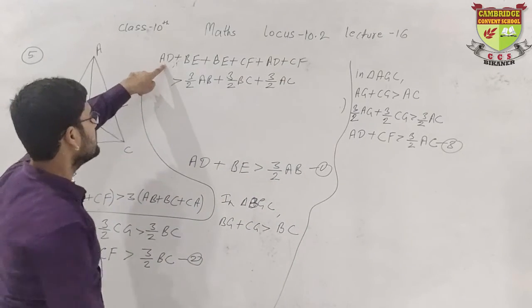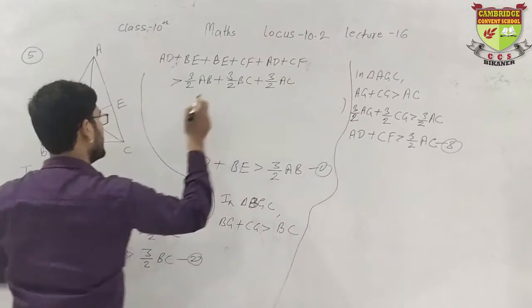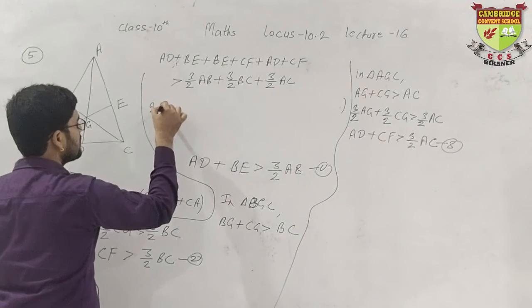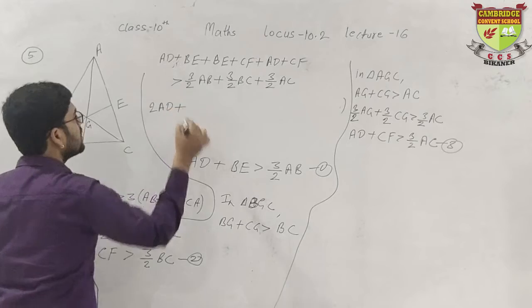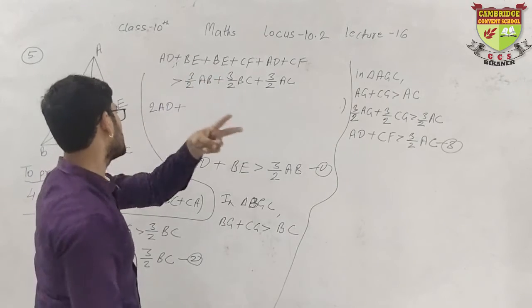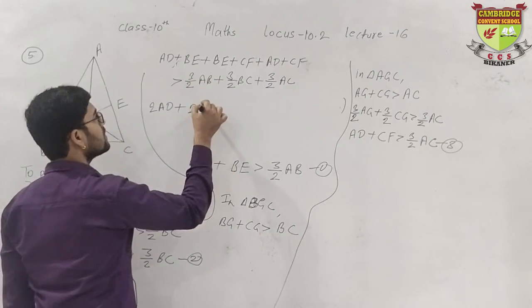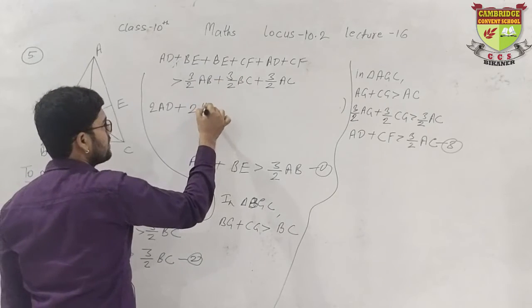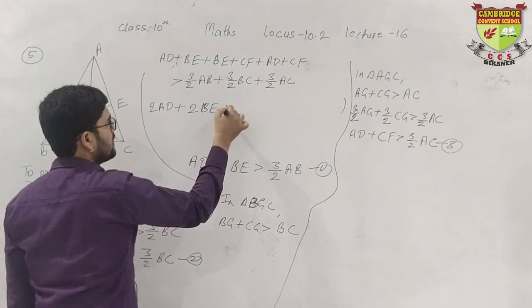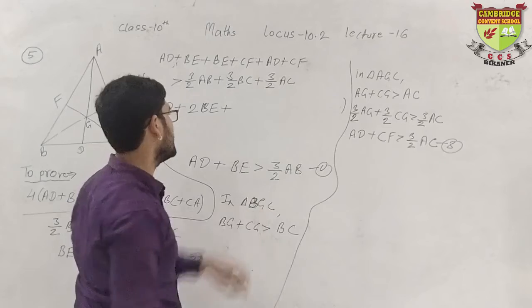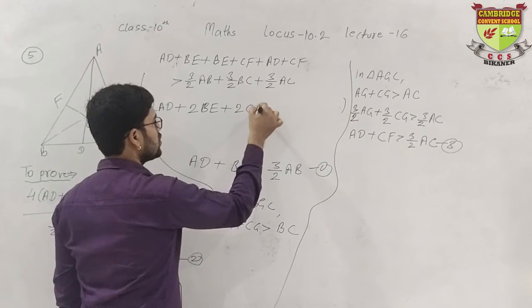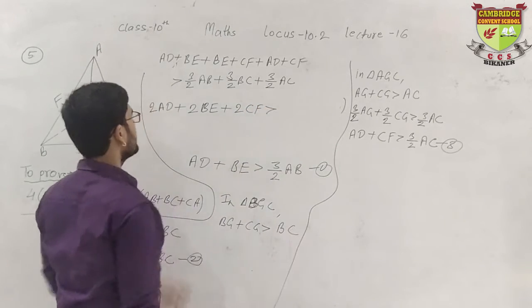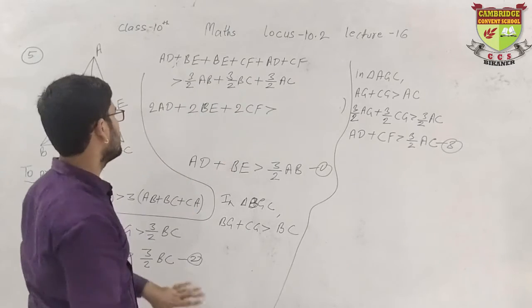AD plus AD is 2AD. BE plus BE, sorry, it's 2BE. And then CF plus CF is 2CF. Greater, write this as it is.